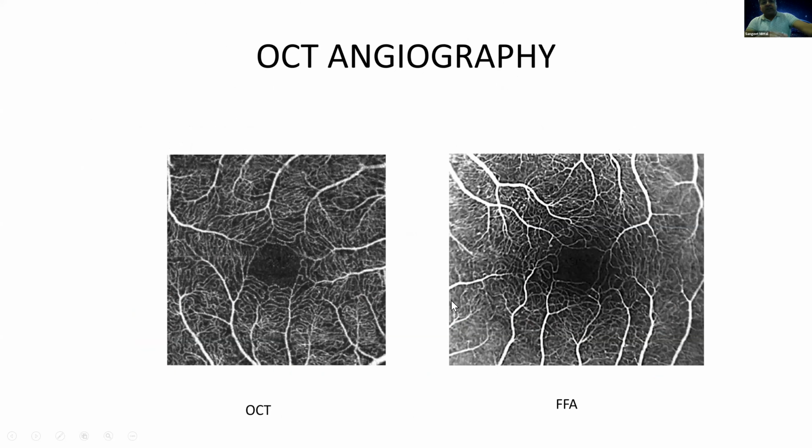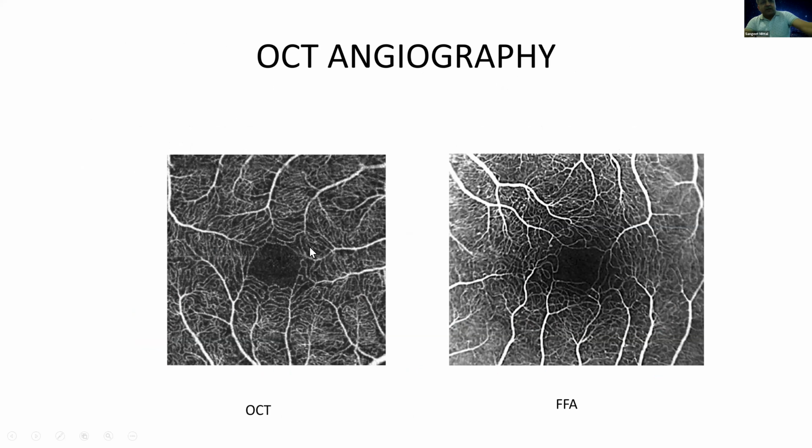And OCT angiography gives you these C-scan pictures. In OCT angiography, there is an SLO image also, which is incorporated into the scan. So the SLO image gives you this. As we discussed earlier, OCT gives you just a vertical scan, there is no horizontal scan. But in OCT angiography, you can get these horizontal pictures also, and then you can detect these blood vessel columns